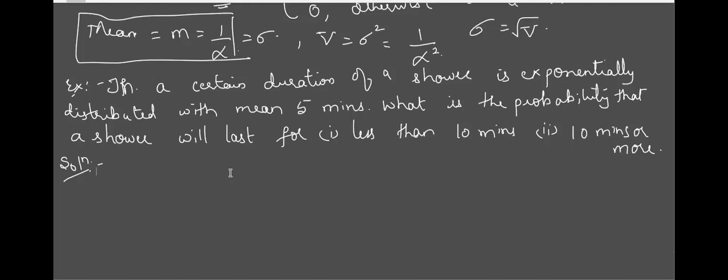In this question, it is clearly given that it is exponentially distributed, meaning the duration, the time. The water falling from the shower is exponentially distributed in time. On an average, it is going to be 5 minutes. So what is the chance that a shower is going to last for less than 10 minutes or 10 minutes or more? This is the question.